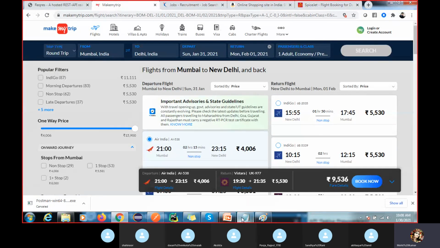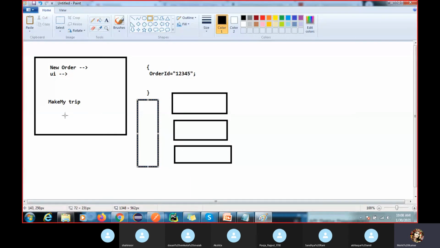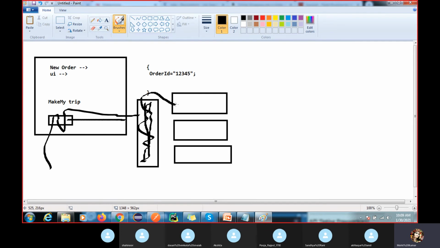Here we have one server. So when you click on the search button, it will hit this logic. There is the logic, or you can call it the server, meaning this is the request you are sending. And it will check and return the response as per the customer requirement.